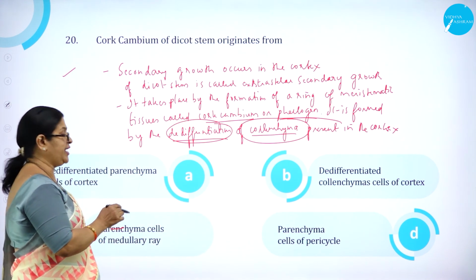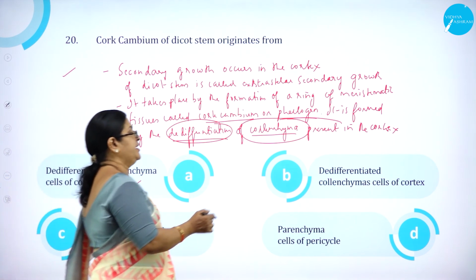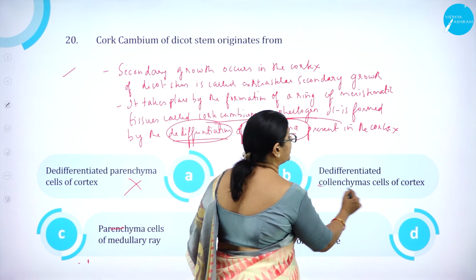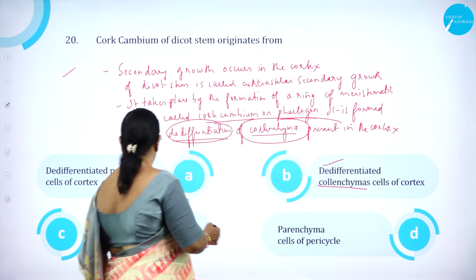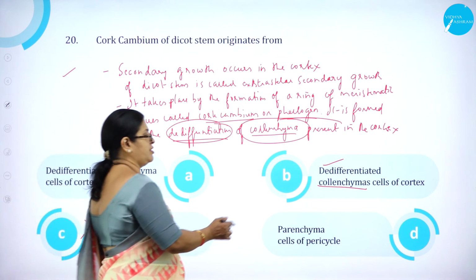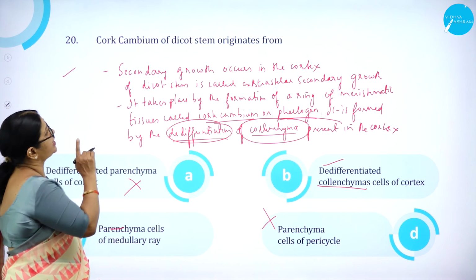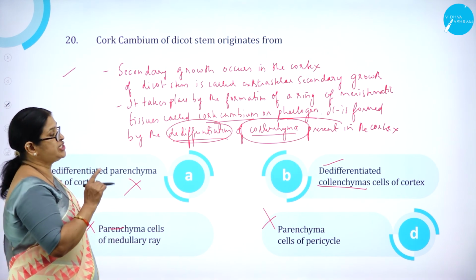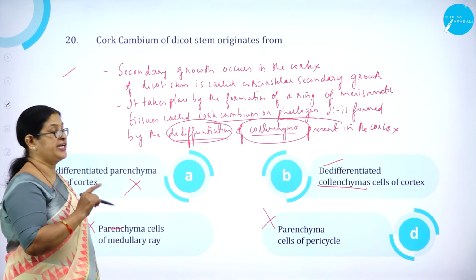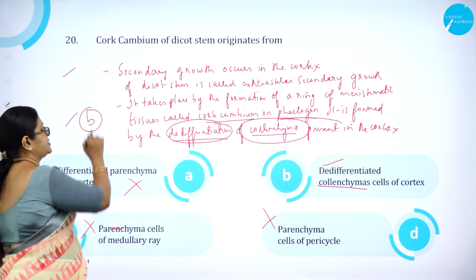So option A, dedifferentiated parenchyma cells of cortex, is wrong. Dedifferentiated collenchyma cells is correct. Option C, parenchyma cells of medullary ray, wrong. Option D, parenchyma cells of pericycle, is wrong. So cork cambium of dicot stem originates from what? Dedifferentiated collenchyma cells of cortex. So option B is correct.